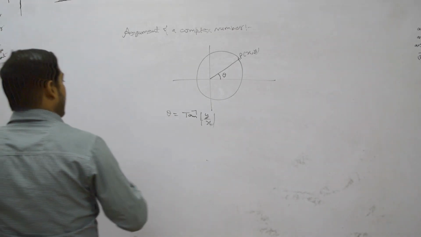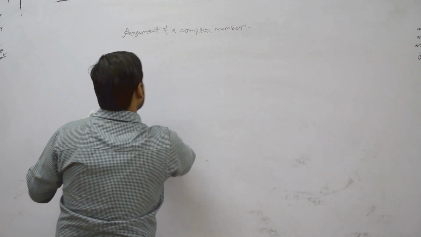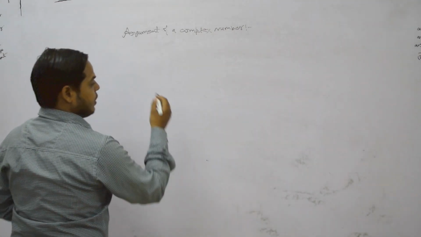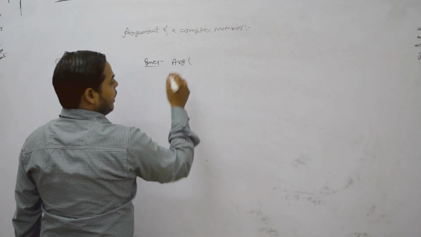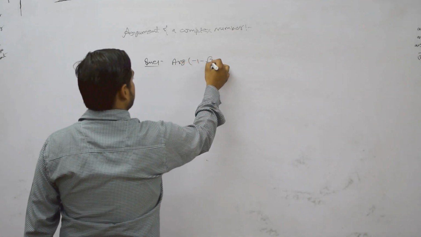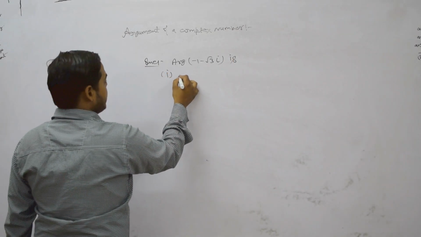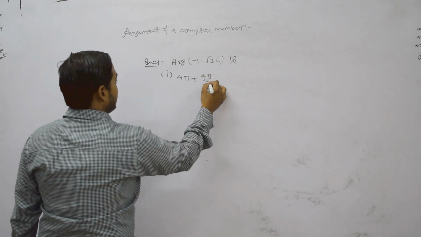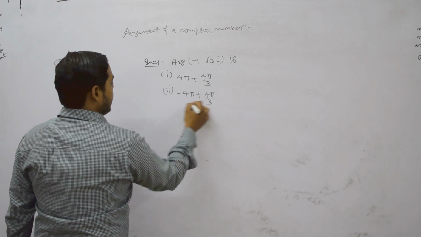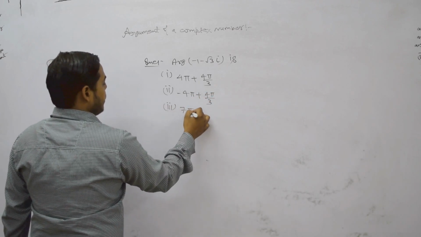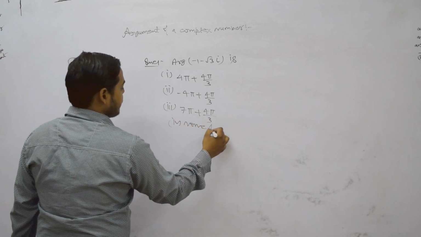Okay, so argument is this. We can understand the argument with the help of a very simple question. A question we write here. Find the argument of minus 1 minus root 3i. This argument is, the first option is 4 pi plus 4 pi by 3. Second option is minus 4 pi plus 4 pi by 3. Third option is 7 pi plus 4 pi by 3. And fourth option is none of these.